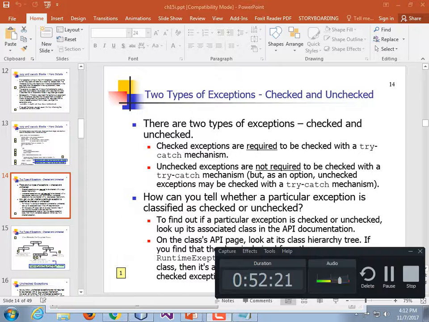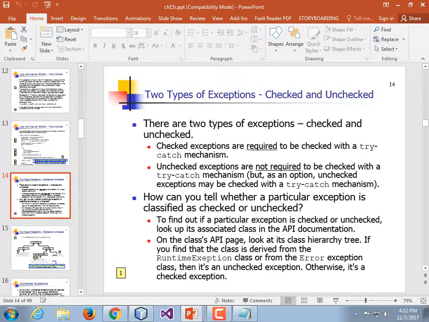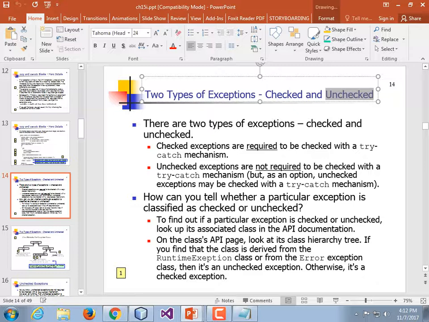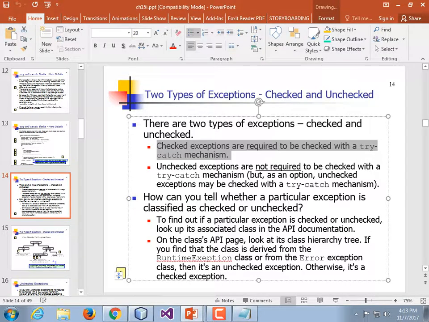Now checked and unchecked don't refer to what you do. They refer to whether your code has to handle it or not. Unchecked exceptions you don't have to handle. It's good if you do. That's divide by 0 and number format and all sorts of other kinds. But if it's a checked exception, your code has to be inside a try-catch or it won't even compile.